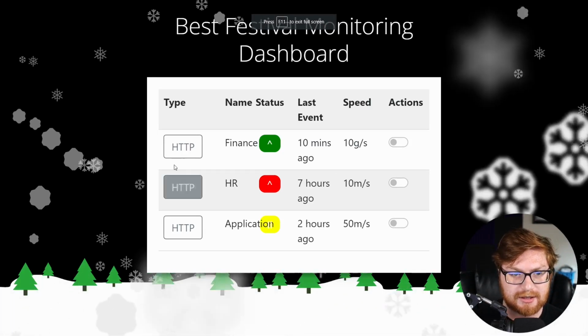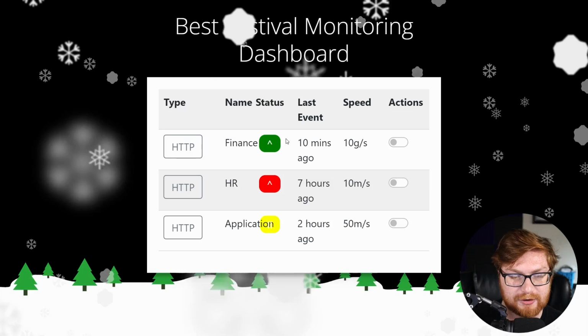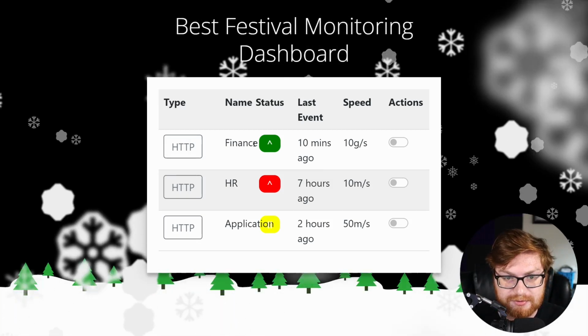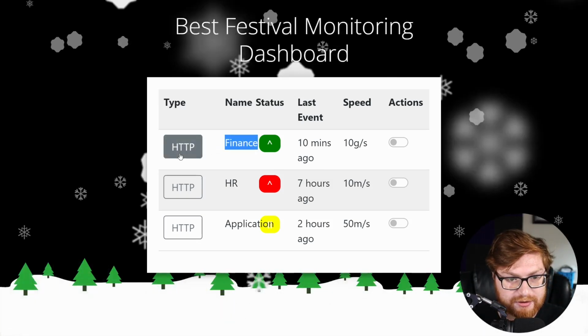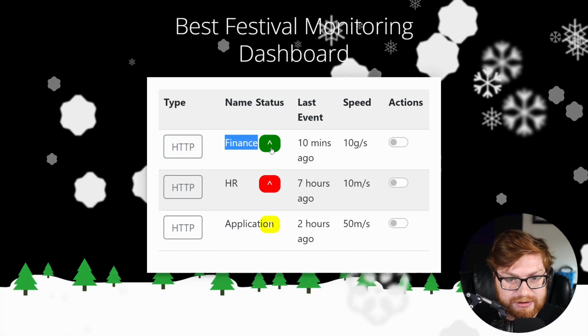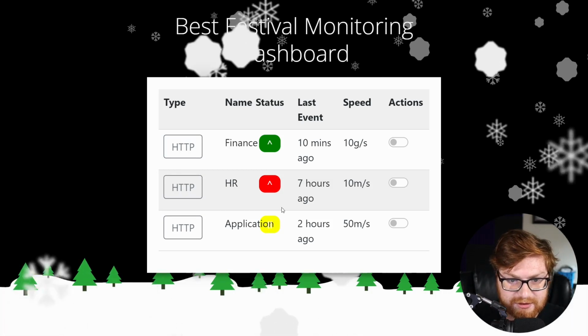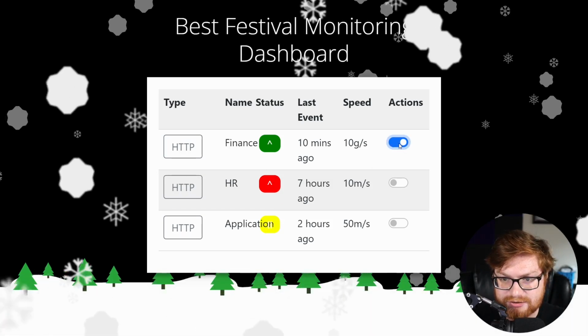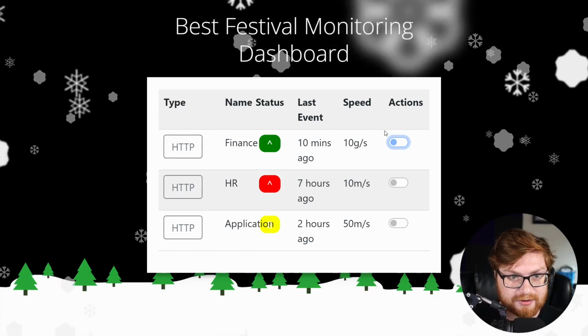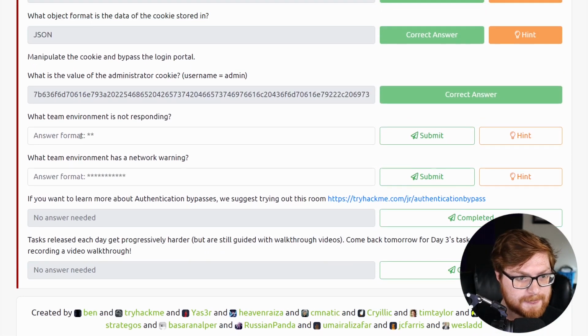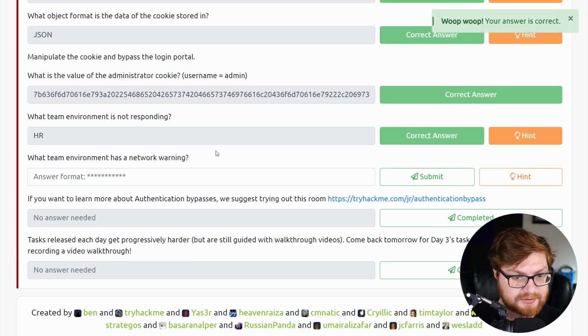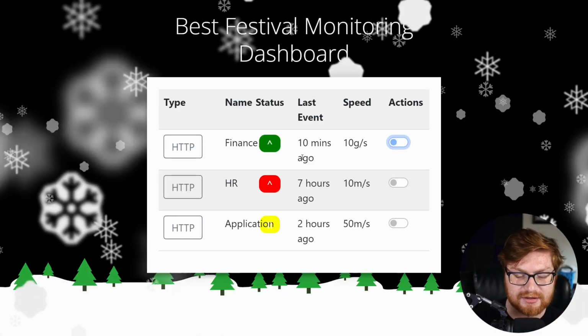So, all right, we have some operations or some teams here that seem to be either responding or not responding. I'm assuming green is good as a status, red is not, and yellow it could be something else. And are these actions? I don't know what those are. Let's go back to the room first, see what we're doing here. Team environment is not responding. That is HR. Go ahead and submit that. Team environment has a network warning. Oh, that's finance.